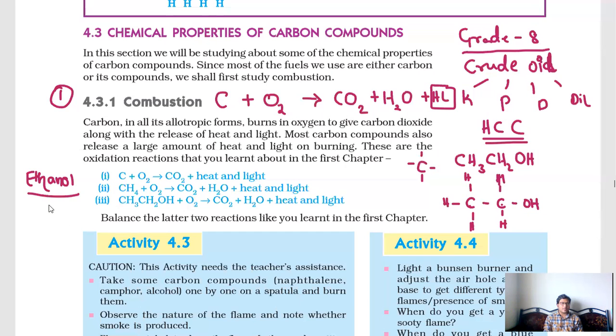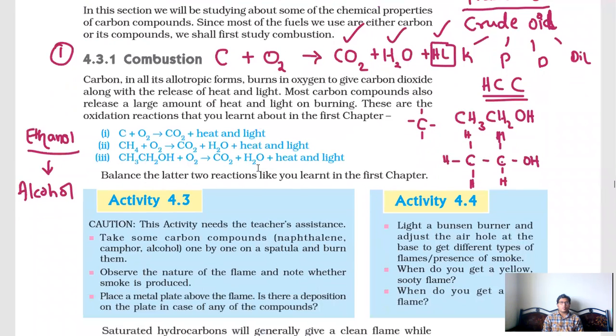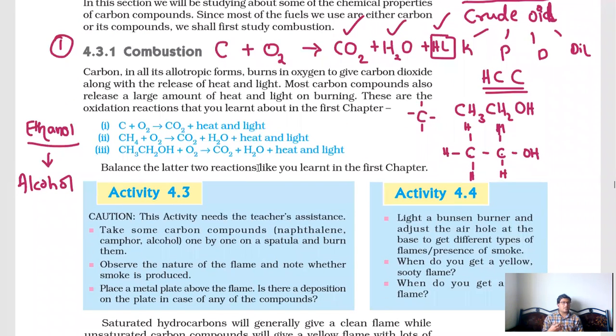Ethanol is also known as alcohol. And when alcohol reacts with oxygen, burning in the presence of oxygen, of course we get the same products: carbon dioxide, water, and heat and light. So that is a concept we have to learn. When carbon or carbon compounds react with oxygen, the products are carbon dioxide, water, and heat and light.